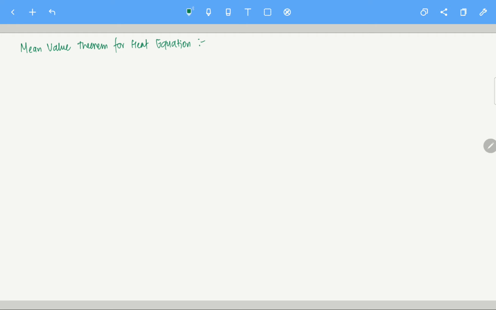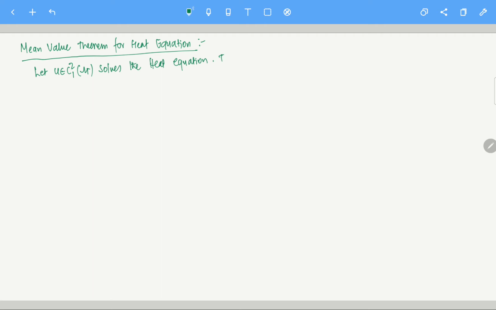So what is the theorem here? Theorem says: let u be in C^2_1 of omega_T and solve the heat equation. Then the mean value property holds.